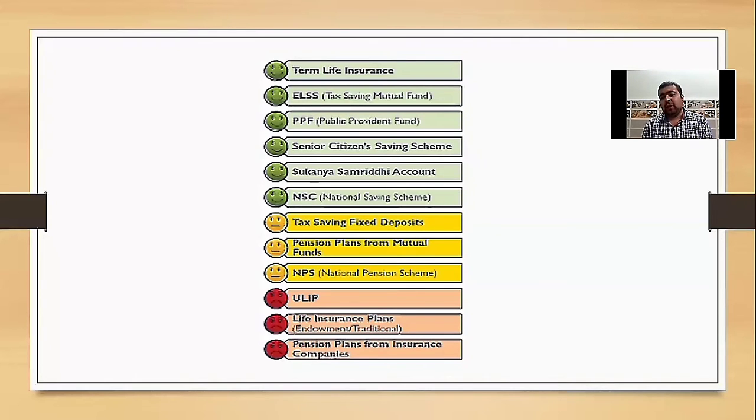Fire leads to the loss of property, valuables and even life. A fire insurance policy protects the policyholder from the risks that occur due to the outbreak of fire. After that, motor insurance. Motor insurance protects your vehicle from any damage or theft caused to the vehicle due to on-road and off-road emergencies.